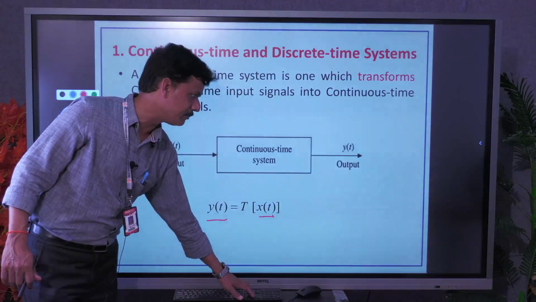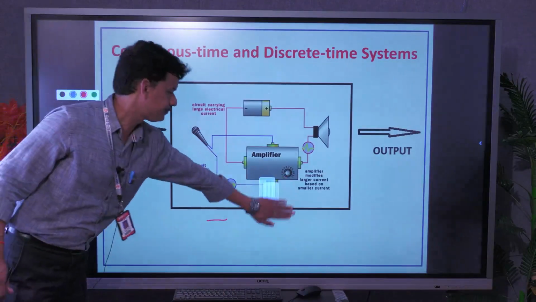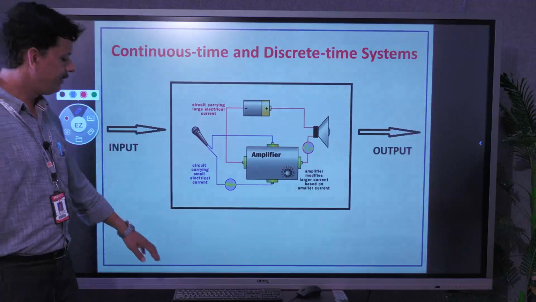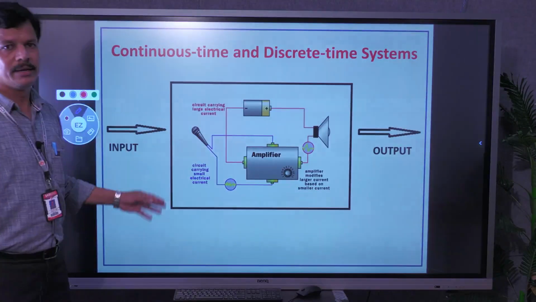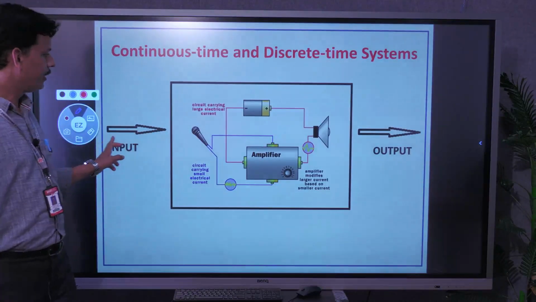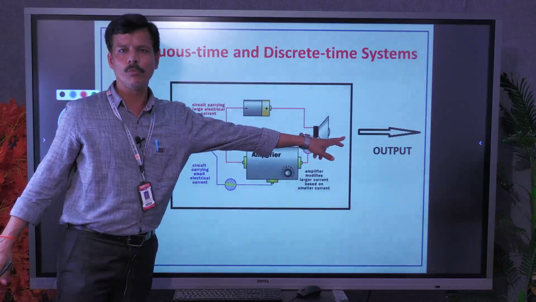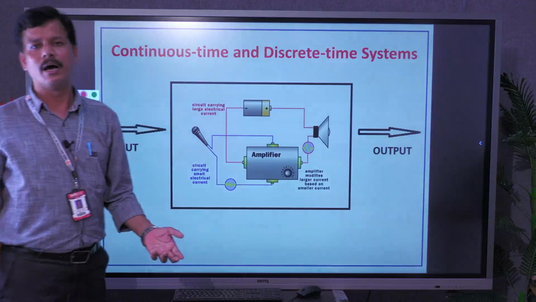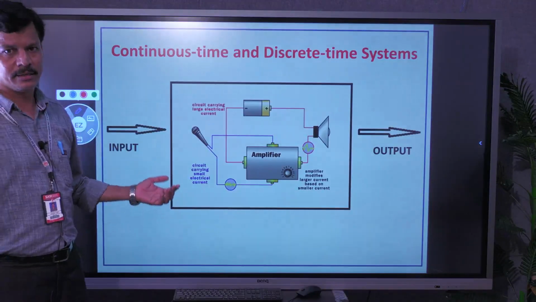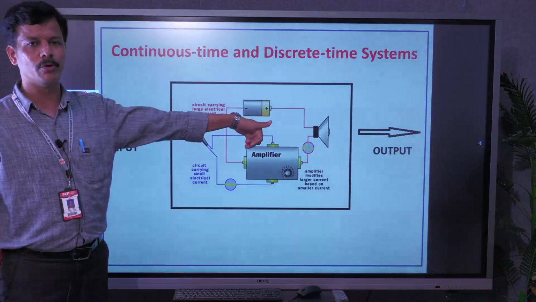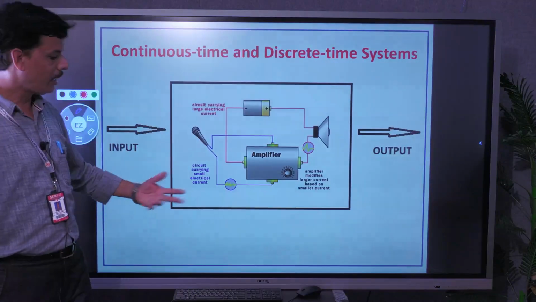Similarly, we can extend the same concept to discrete time. An example for a continuous time system is where input is given as our speech voice, and at the loudspeaker we hear the same speech signal. So both signals at input and output side are continuous time.